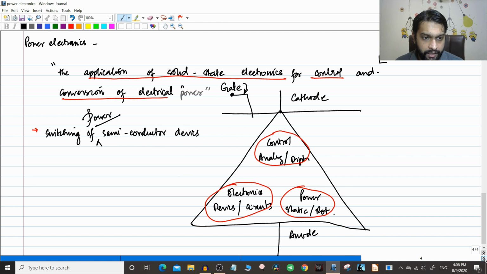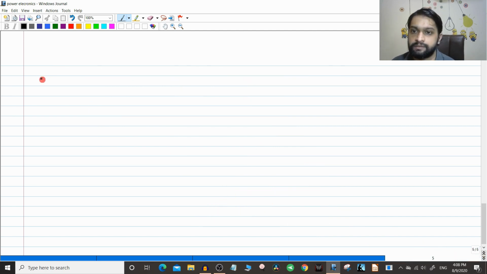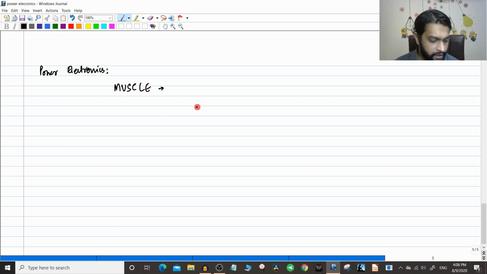If you see the basic idea of power electronics, for example, you have two components here. One is the muscle of the power electronics, which is basically the power semiconductors which actually transmit the voltage and allow the current to pass through them, right? The actual devices which allow the current flow, etc. So the muscle of this course is the actual power semiconductor devices, through which hundreds of amperes will flow, over which voltage you are applying, etc.